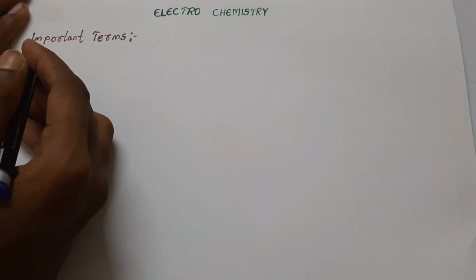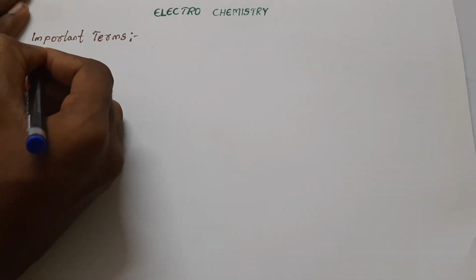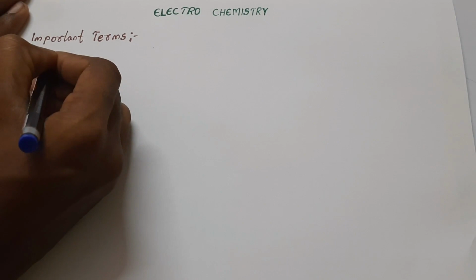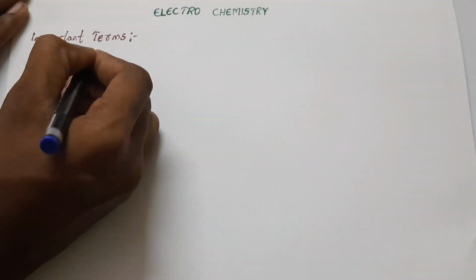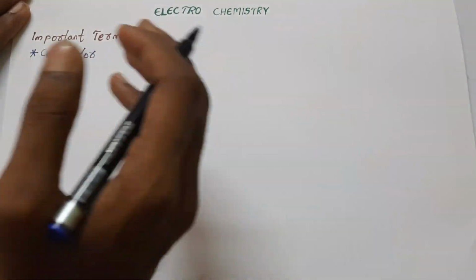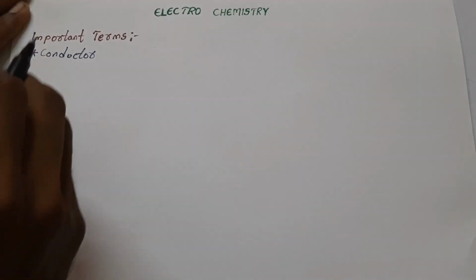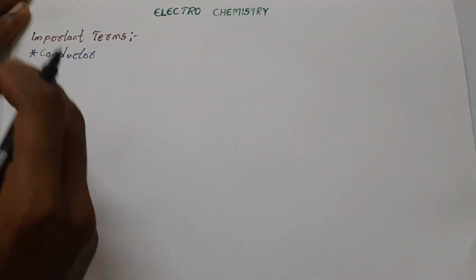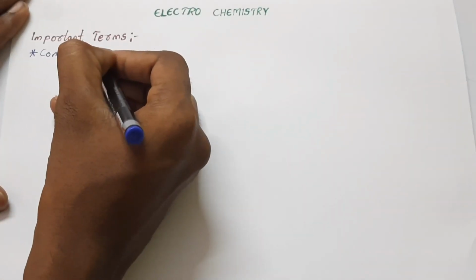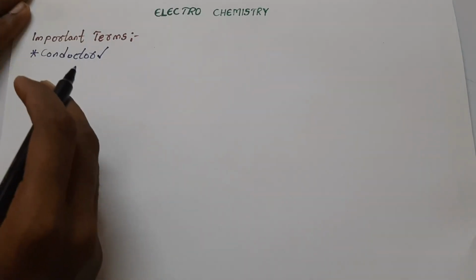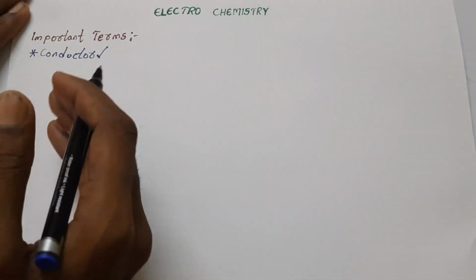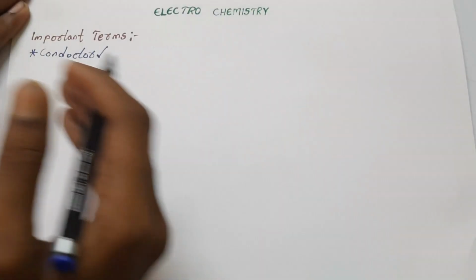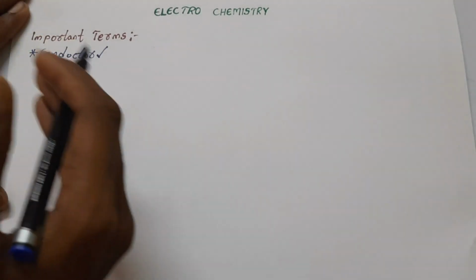And if we look at the important terms involved in electrochemistry, we need to know what is meant by a conductor. A conductor is a material or substance that can allow electricity to flow through it. This is because it allows electrons to flow easily from one atom to another atom. Conductors can also transmit heat and light from one source to another, so they can transfer heat energy and light energy.